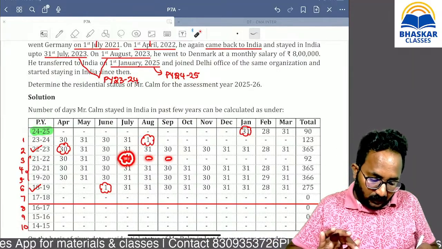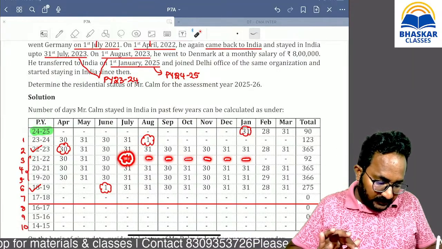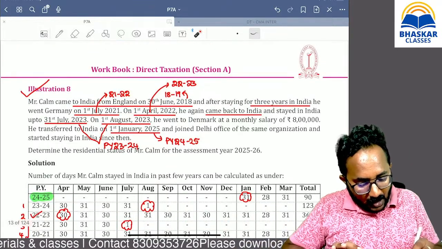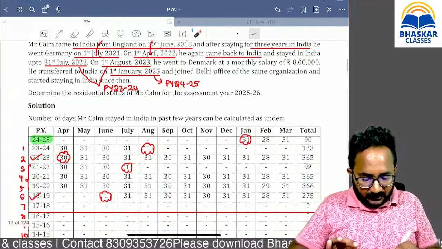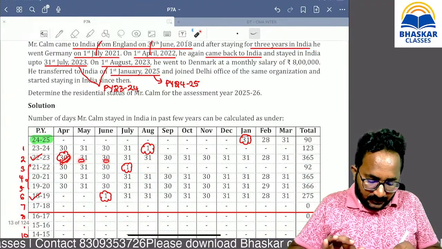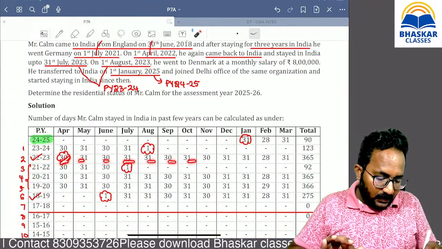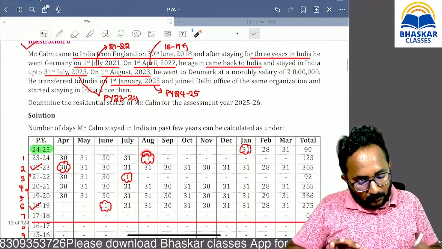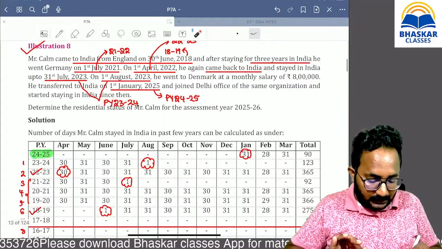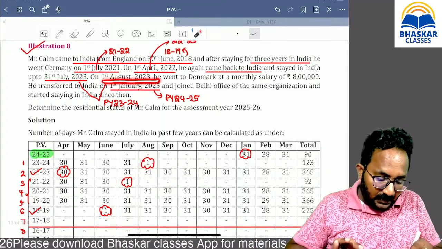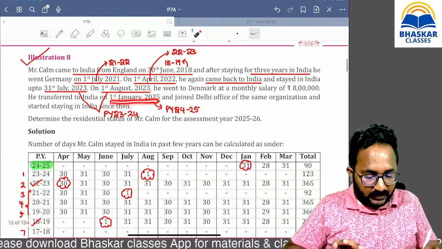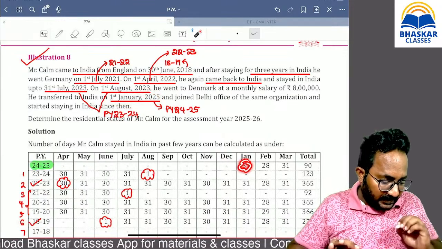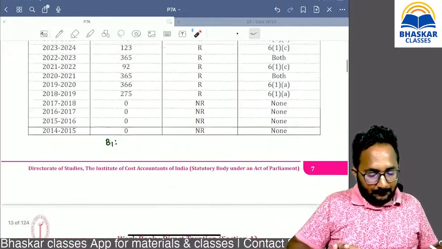Then he goes to Germany, that's why there is no stay in India after that. But again he is back in India on 1st April, which means he stayed the total number of days in April in India. Then, as clearly given, in August 2023 he goes back to Denmark; 1 day he stayed. Then he comes back to India on 1st January, which means 31 days also he stayed in India in total. Now apply B1.